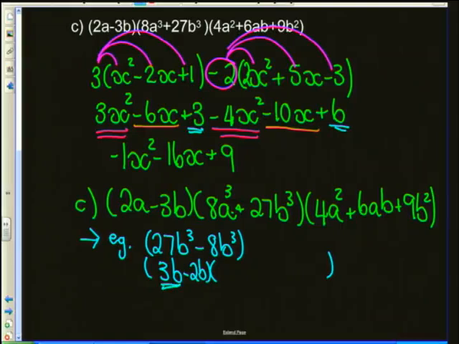We take the first term of 3b and we square it. So I get 9b squared. I take the second term, which is negative 2b, and again I square it, which is going to give me positive 4b squared. All right?